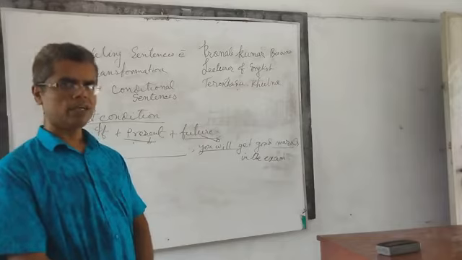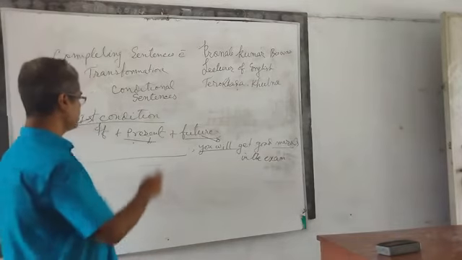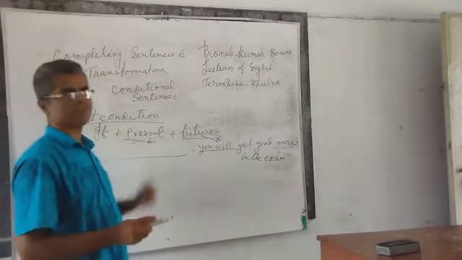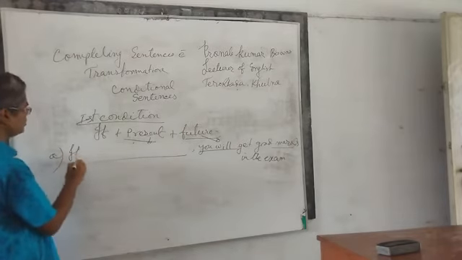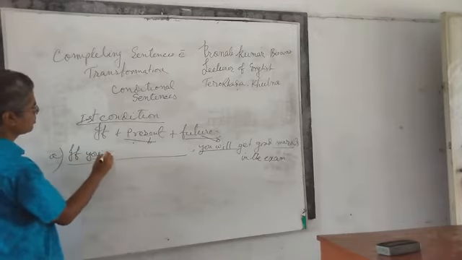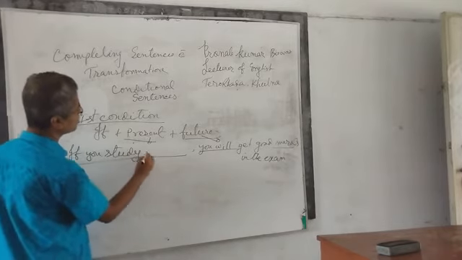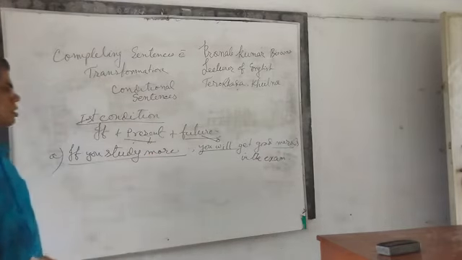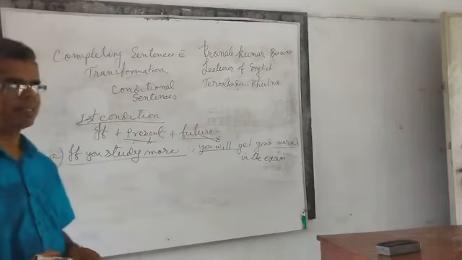Then you have to write down the first portion by knowing the structure of present and future. Then you have to write down: if you study more, you will get good marks in the exam.